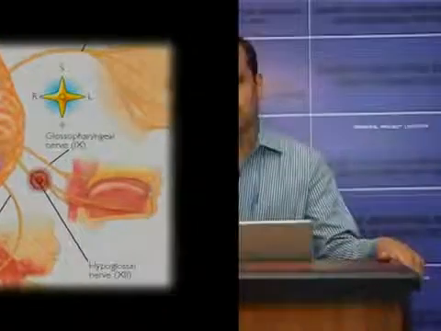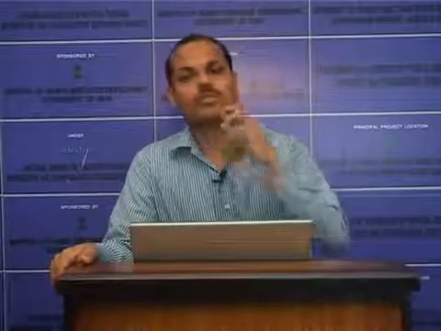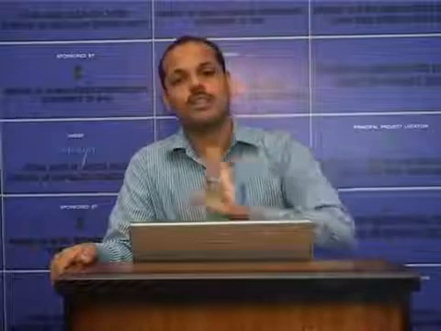Now, we have discussed all the 12 cranial nerves. We will just revise which are the cranial nerves. There are 12 cranial nerves in the body. That is, they give information from brain to the periphery and from periphery to the brain. The order is from 1 to 12.